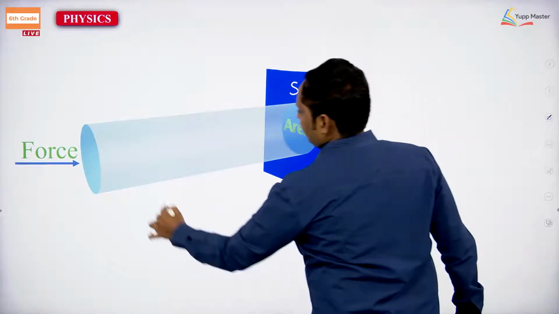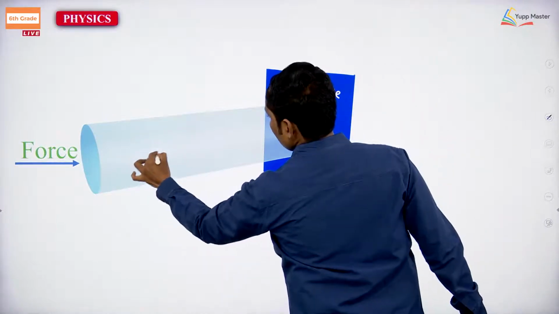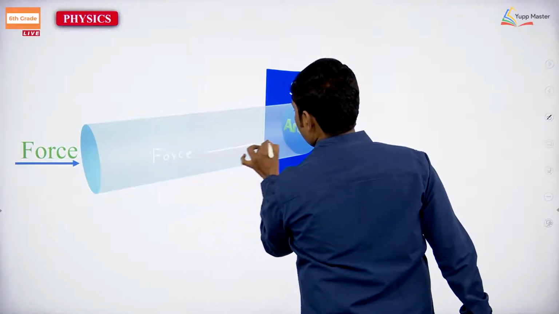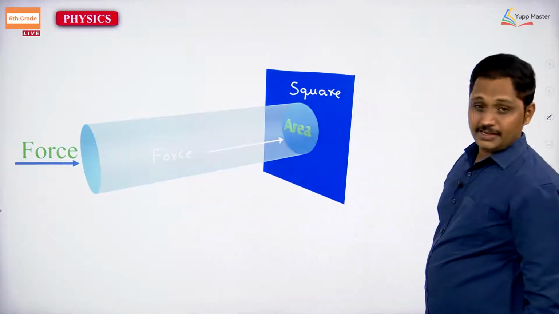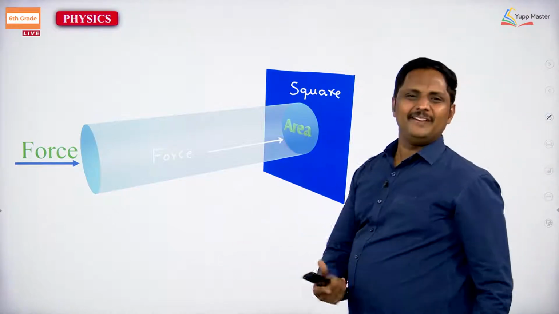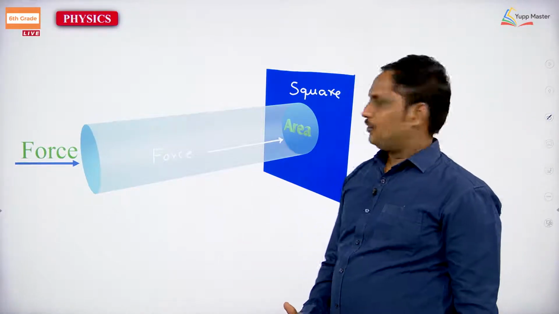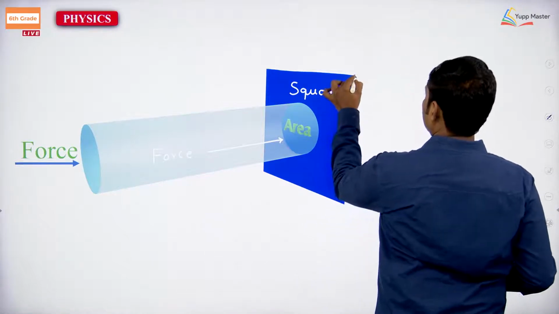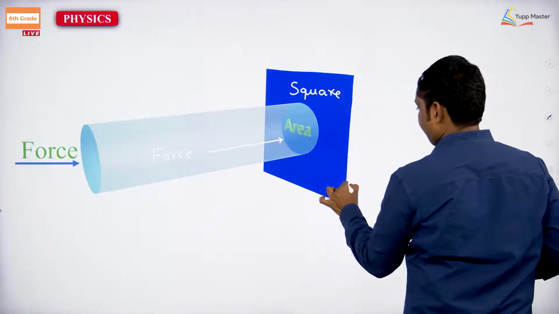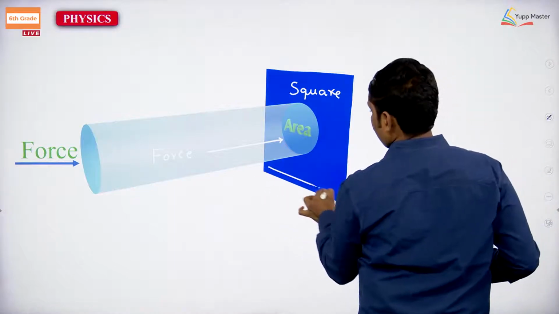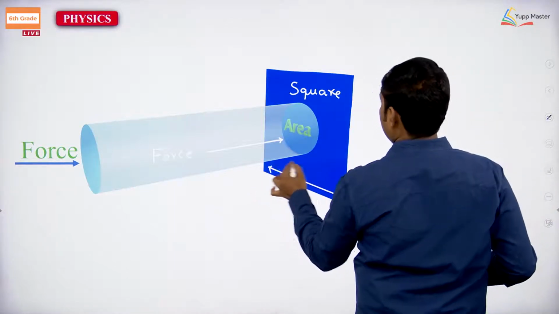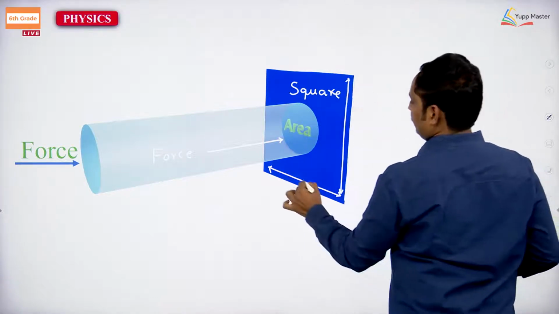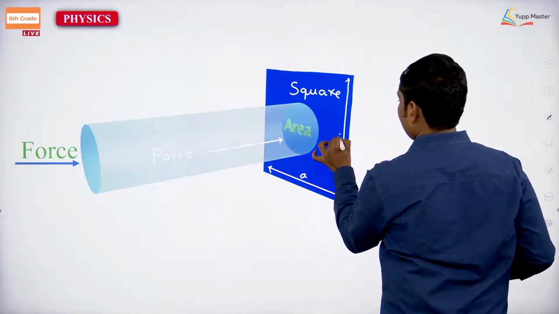We are applying force on this area, right? So, you can measure the area. Just you can take that, and easily you will measure that if you take A and B.